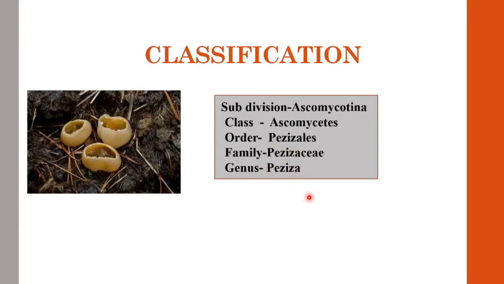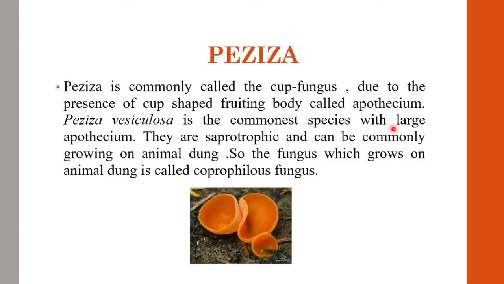Phaceae is commonly called the cup fungus due to the presence of a cup-shaped fruiting body called apothecium. And Phaceae vesiculosa is the commonest species with a large apothecium. They are saprotrophic and commonly grow on animal dung. So Phaceae is called a coprophilous fungus because it grows on animal dung.